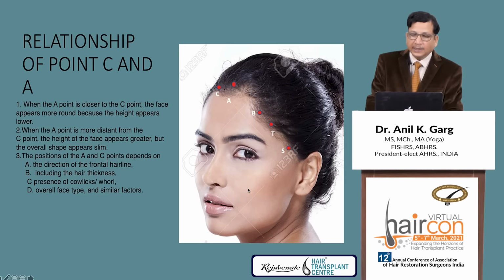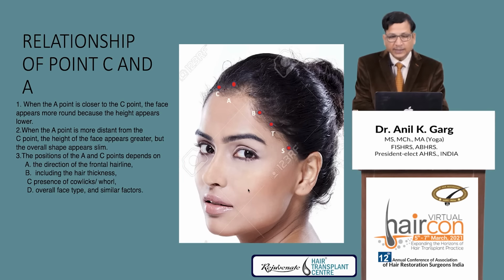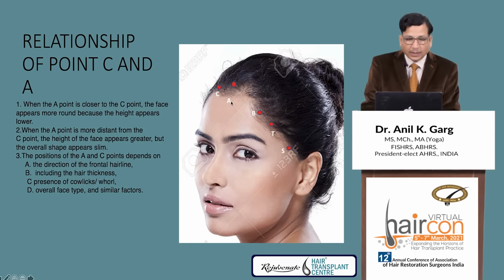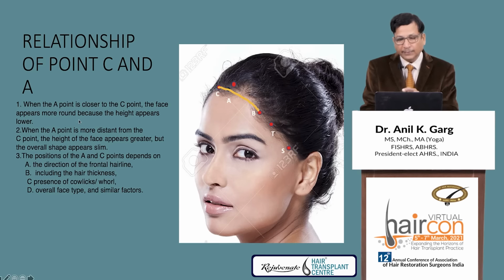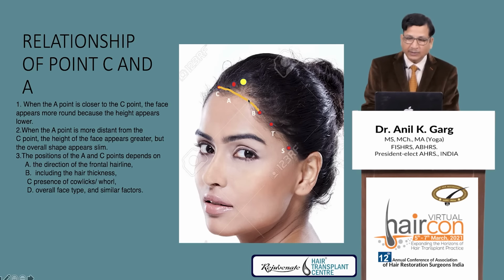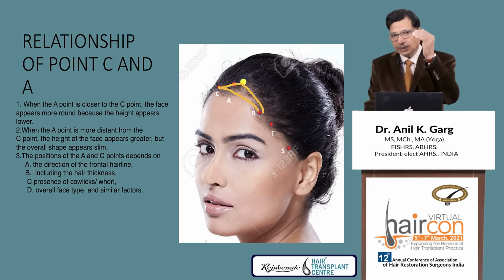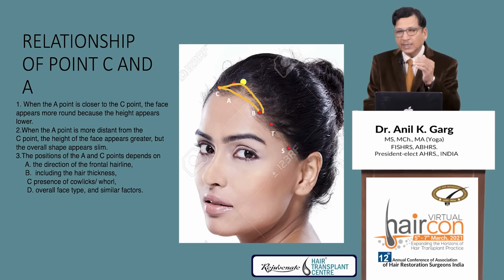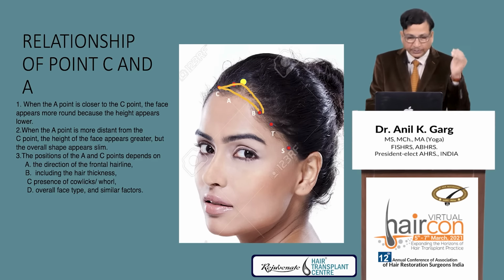Then I tell you the relationship between point C and point A. Now this is important. When the A point is closer to the point C like this, it will make the face more round because the height decreases like this. When you join them, the face becomes broader. But if you place point A at a higher level and then you connect, the hairline is at a little higher level, making the face slimmer and adding to the egg shape.